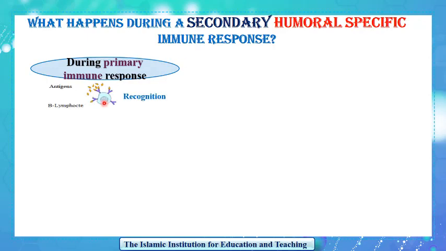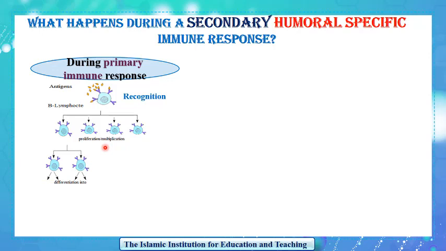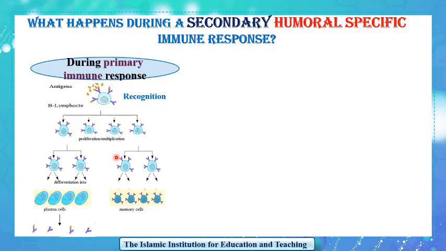Upon the first exposure to an antigen, the body takes time to recognize the antigen. In this case, a certain type of B lymphocyte is activated. The B lymphocyte starts to proliferate and multiply to increase its number. But not all the multiplied B lymphocytes will be able to fight the antigen during the primary immune response. Some of the multiplied B lymphocytes will differentiate to acquire a certain role. They will differentiate into plasma cells. The plasma cells are able to produce antibodies that neutralize the antigen, while some of the multiplied B lymphocytes will be kept as memory cells.